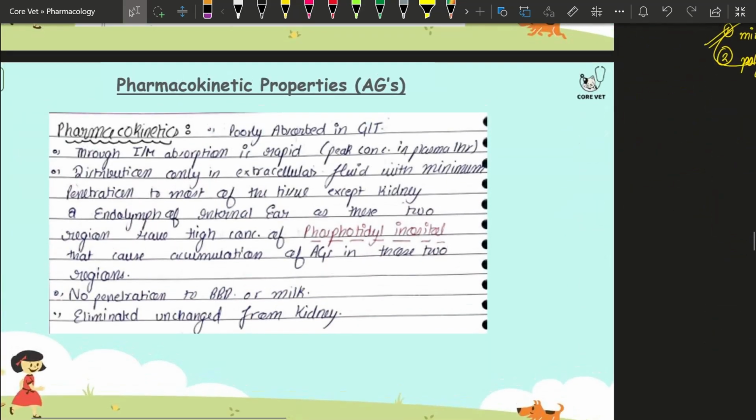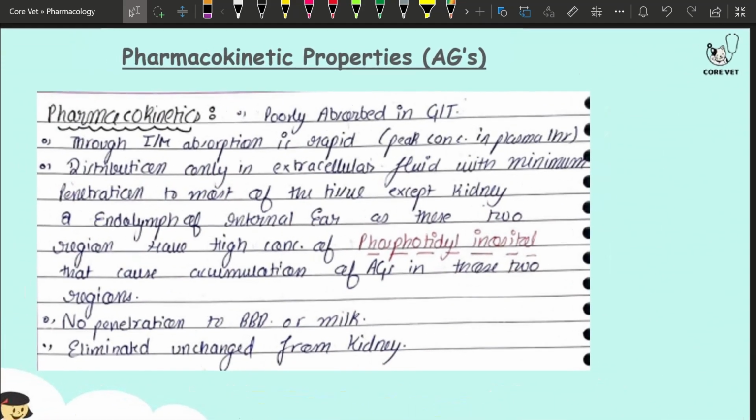Moving towards the pharmacokinetic properties of the aminoglycoside. It is poorly absorbed through the GIT. That's why we generally prefer to give the aminoglycoside through the parenteral route, mainly the intramuscular route. The absorption through this route is also rapid, and the peak concentration is generally obtained within 1 hour.